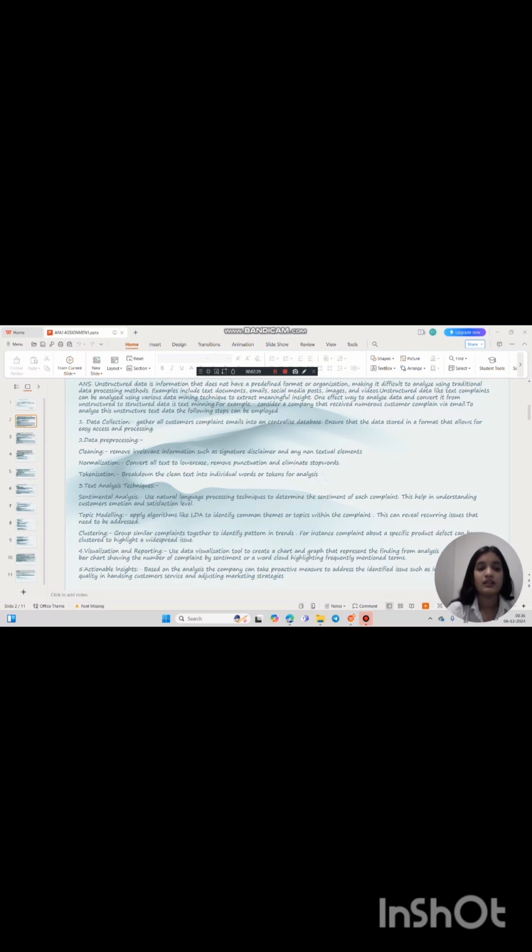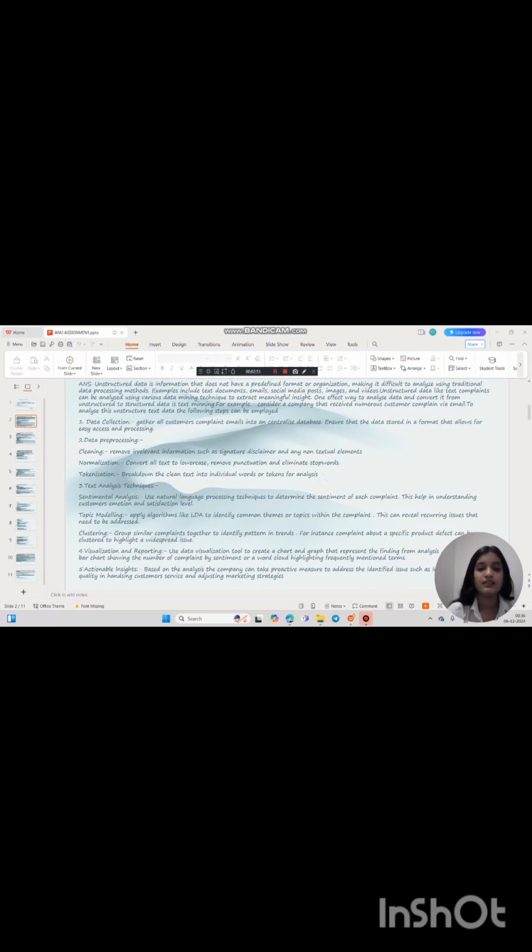Clustering. Clustering is grouping similar complaints to identify patterns and trends. For instance, complaints about a specific product defect can be clustered to highlight a widespread issue. Our fourth step is visualization and reporting. Use data visualization tools to create a chart or a graph that represents the findings from analysis. For example, a bar chart showing the number of complaints by sentiment, or word clouds highlighting frequently mentioned terms.